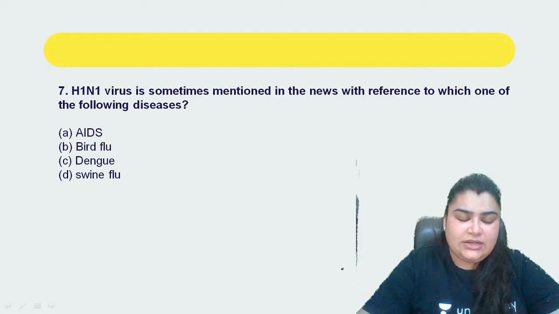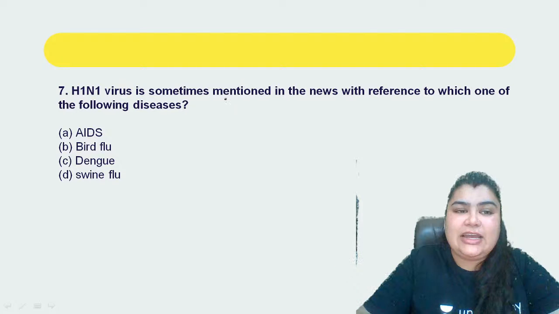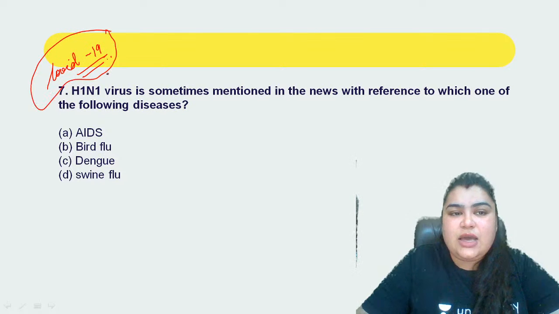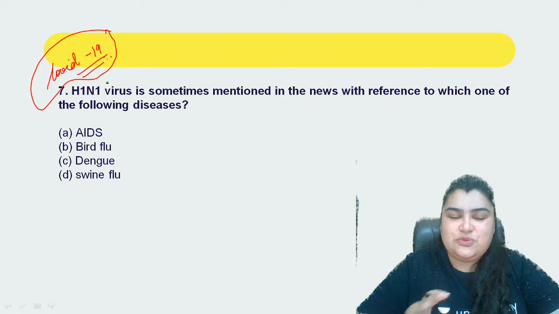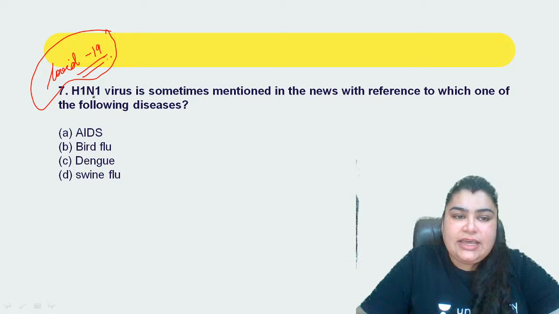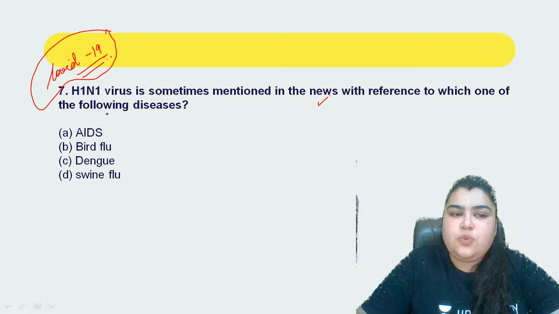Now, going on, now that we all know what COVID-19 is, you will definitely get questions on aspects related to COVID-19, what it is, how it spread, what the various things associated with it are, because we have not seen a similar pandemic. At least the generation taking the UPSC exam now has definitely not witnessed any such pandemic on such a big scale, right? Now, coming to this one, it says H1N1 virus is sometimes mentioned in the news with reference to which one of the following diseases.